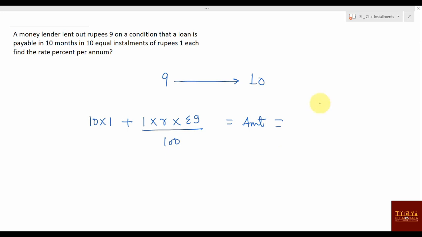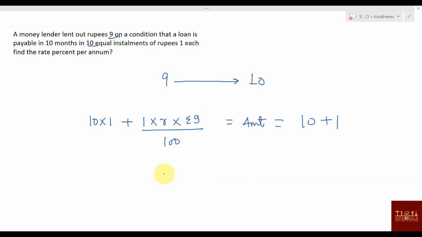I'll tell you, this value is what? The principal, or I would say the total amount paid by installments plus interest, right? Or if you don't understand it this way, this amount is what you pay when you don't pay any installment. If you don't pay any installment, how much do you need to pay? 10 rupees from installment and interest. How much is the interest? You are paying 10 rupees, here you have taken 9. 11 rupees interest. If you don't pay installment, 11 rupees you have to pay.